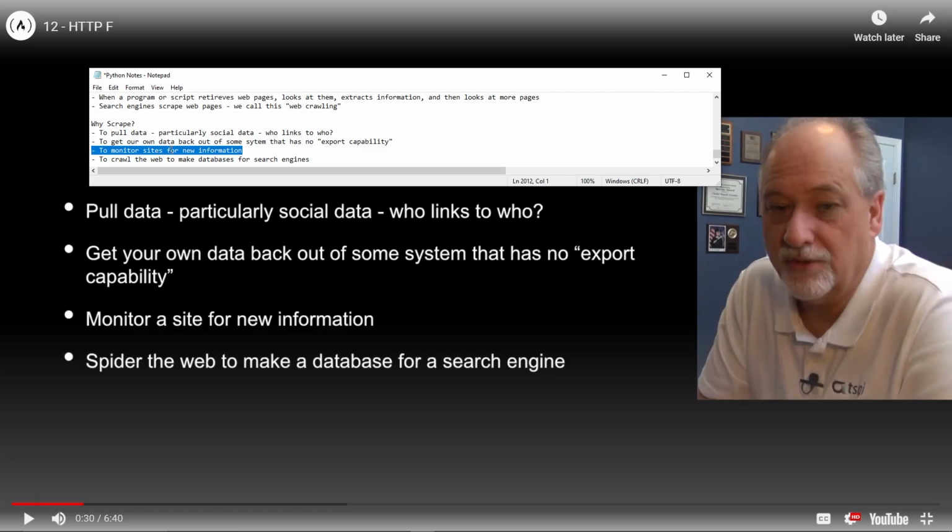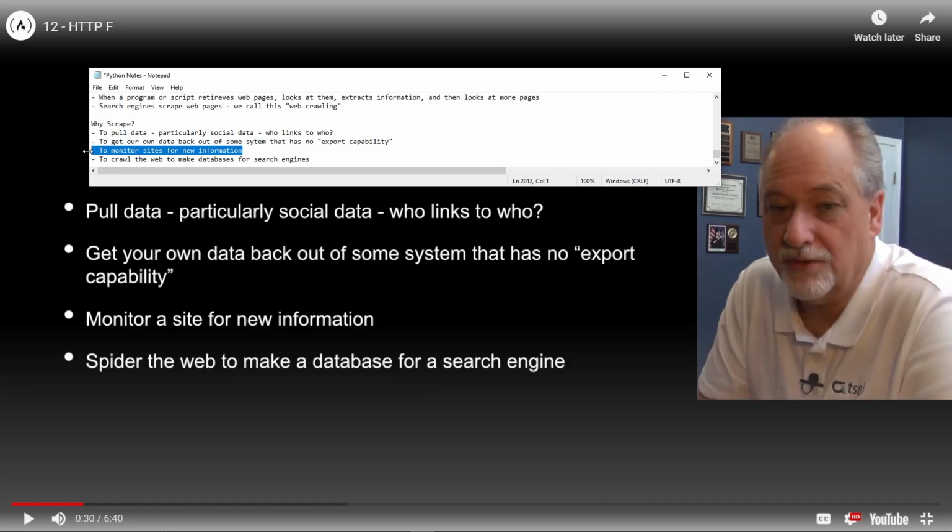Because if you're in an industry, you'd like to know what the news in your industry is, straight from the source. Like, let's say you're an accountant, and you want to know new tax laws, right?